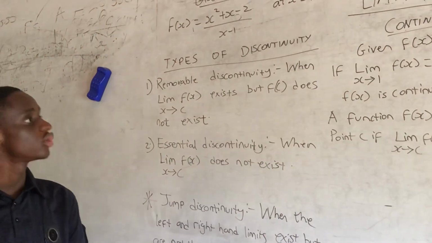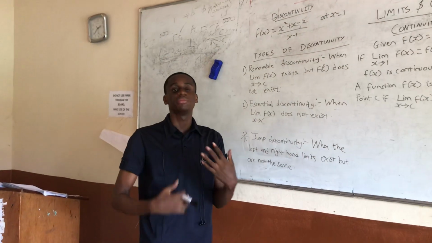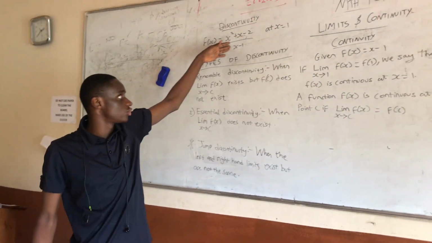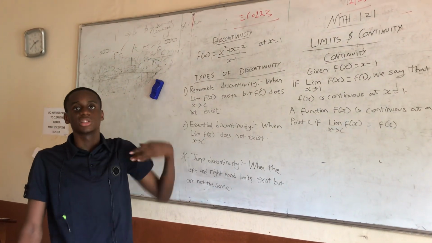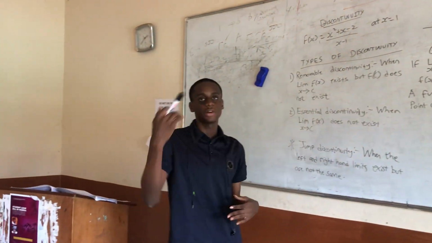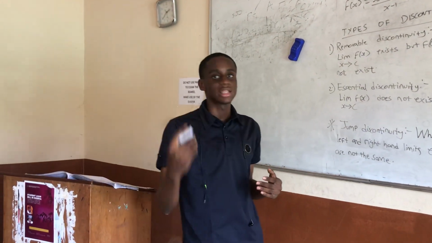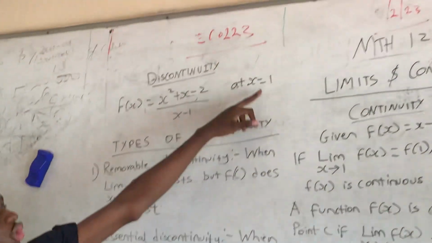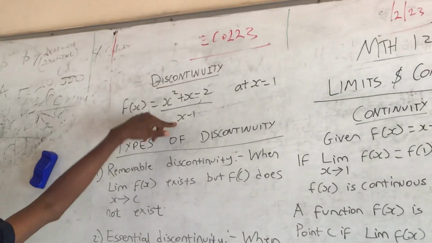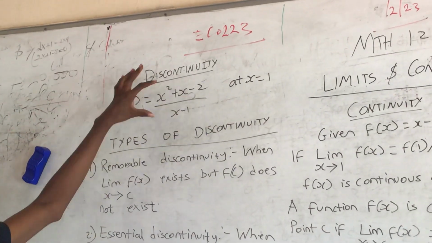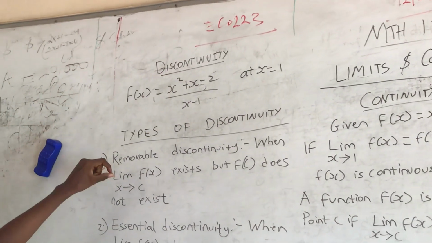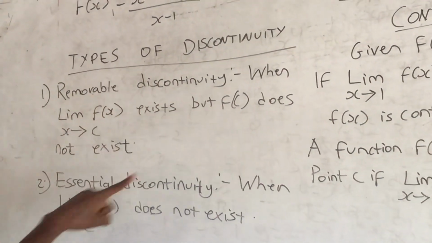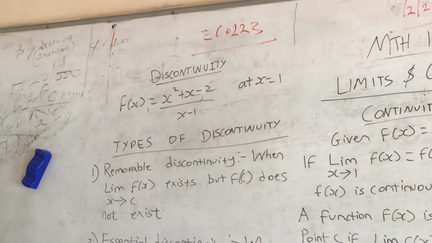This shows the numerous examples we have been solving previously on limits and continuity, where we have 0 over 0, which is indeterminate, and then you factorize or differentiate and find an answer. For this one, the function at 1 does not exist because it gives an indeterminate form, but by factorizing we can get the limit. So the limit exists, but the function at c does not exist. This case is a removable discontinuity.